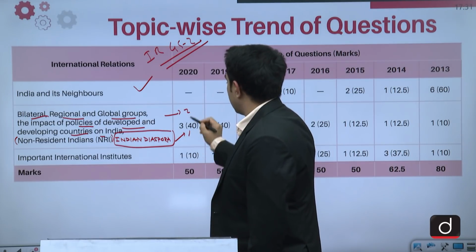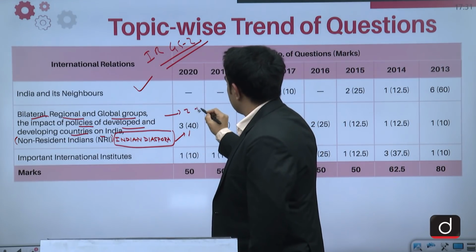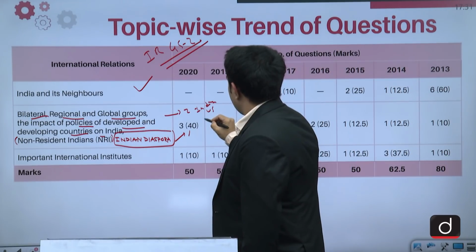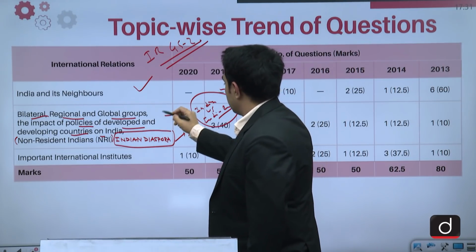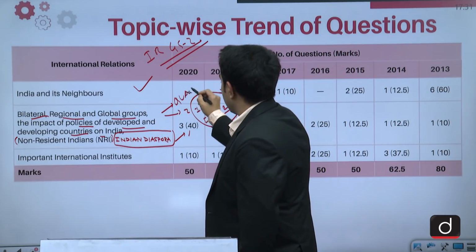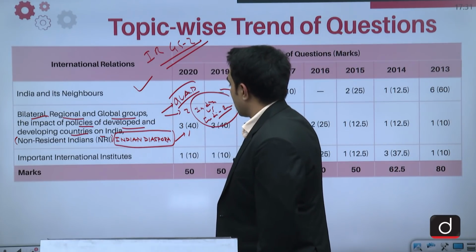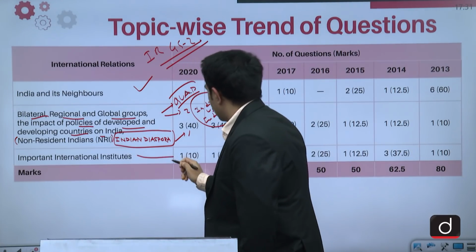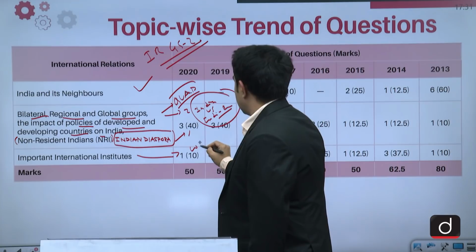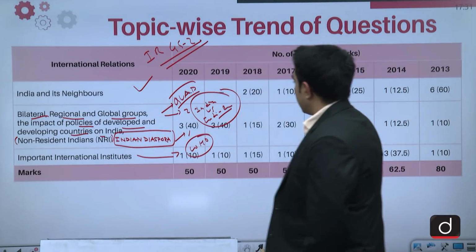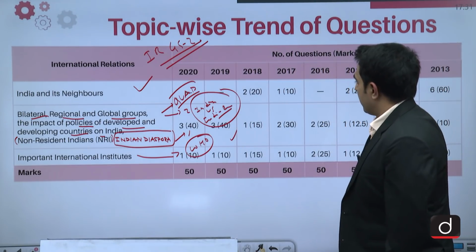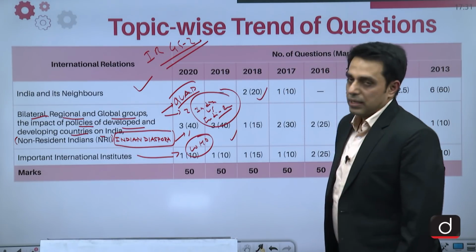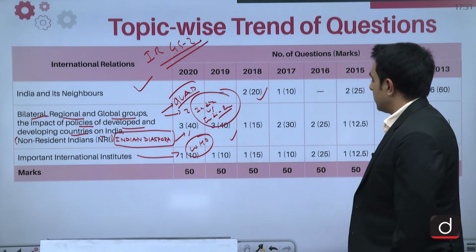So one from diaspora and 2 from India-US relationship and India-Russia defense relationship. So on that a question has come, and the other question on important grouping, which was Quad. Then from important international institutions, one question has come, which is on WHO. So we can see in 2019 a similar breakup was there, while in 2018 we had 2 questions from India and its neighborhood relationship as well.